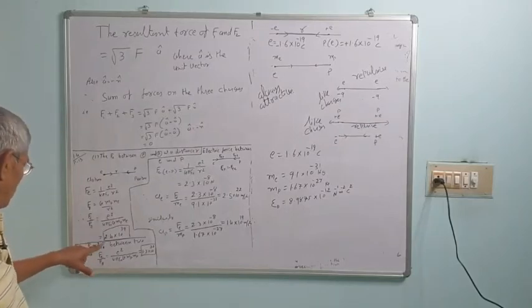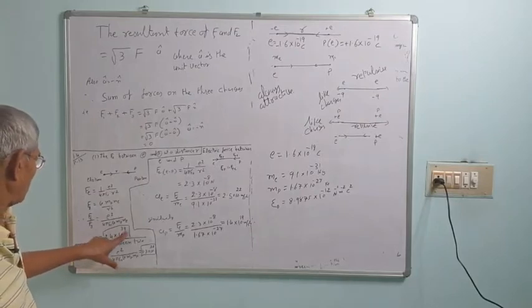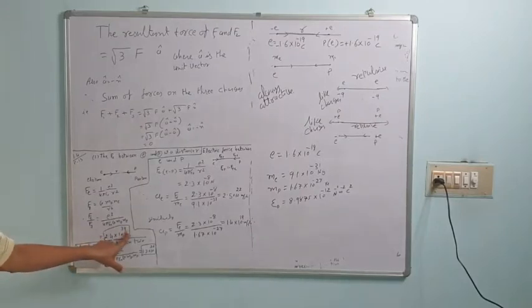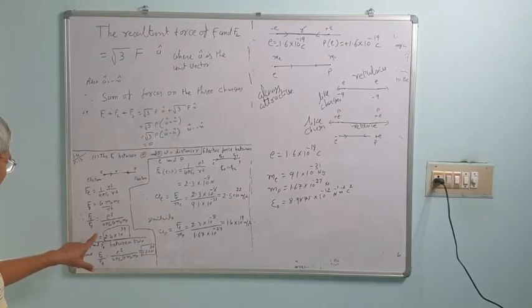Now this comes about 2.4 into 10 raised to power 39. So you can say that the electrostatic force is much larger, 2.4 into 10 to the power 39.